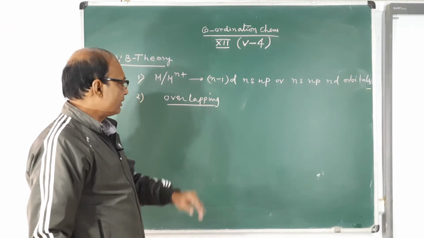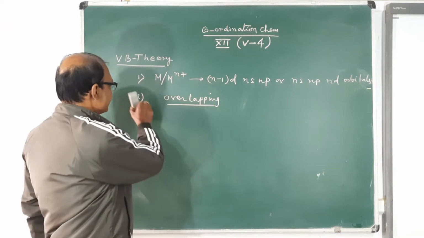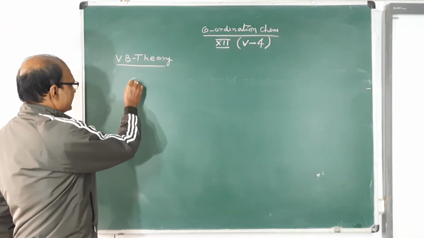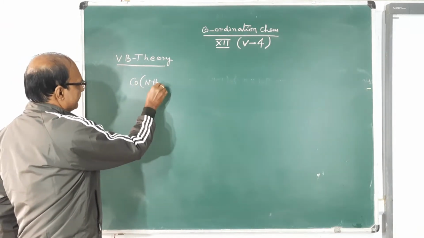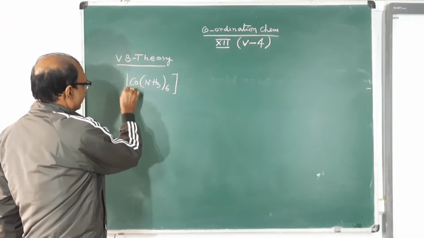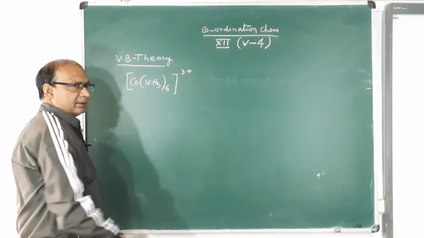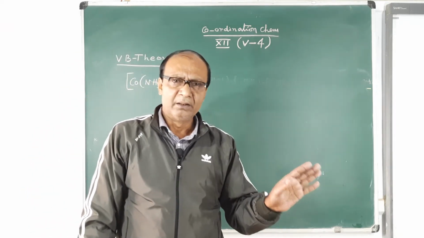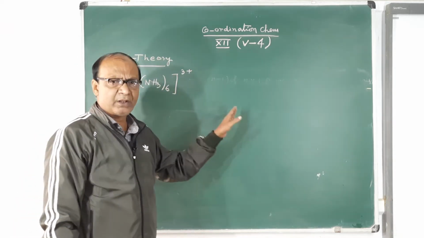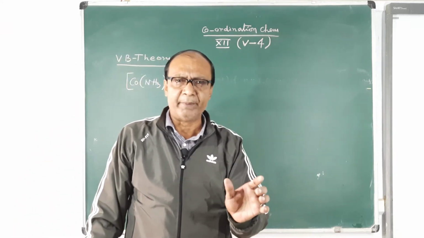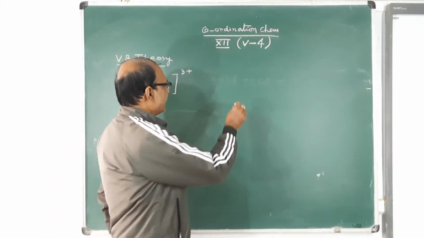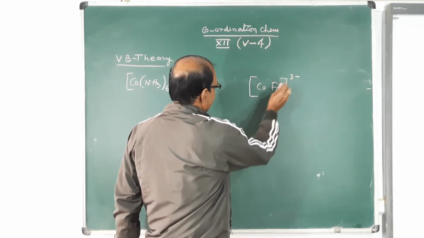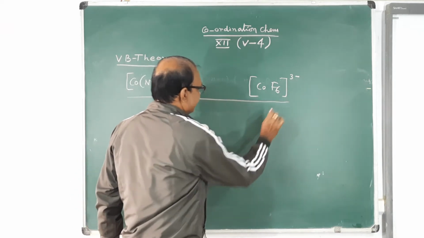Let us take coordination number 6. I am taking two such examples: [Co(NH3)6]3+. This is the metal ligand bonding. We have no interest in the counter ions here, because counter ions always link to the central metal through primary valency. Another example is [CoF6]3-. So these are two 6-coordinated complexes.